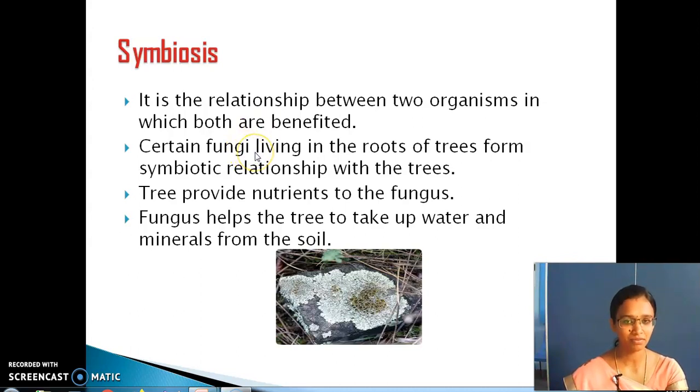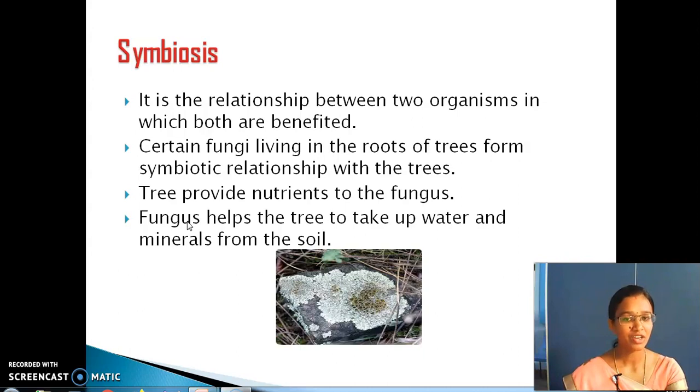Certain fungi living in the roots of trees form a symbiotic relationship with trees. That is the fungi. Fungi, have you seen? They are found during the rainy seasons or in dark thick green forests. So they are found in the roots of trees. What do the trees provide to them? Trees provide nutrition to the fungus.